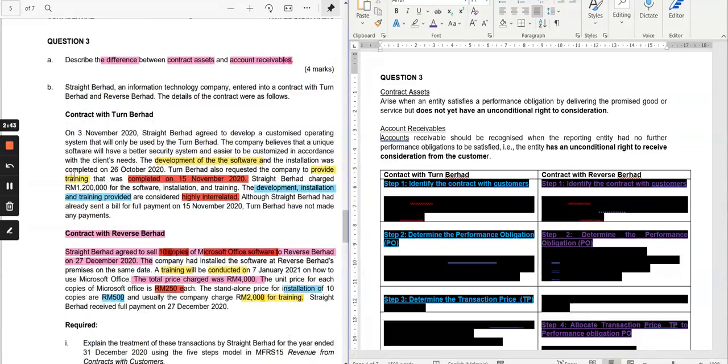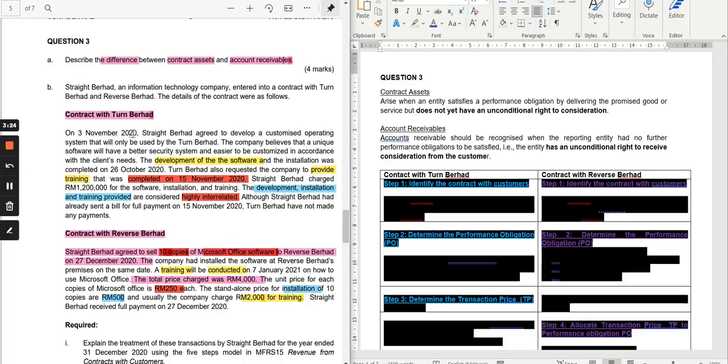Next, let us look at this scenario-based question of Straight Berhad, which is an information technology company that entered into a contract with Turn Berhad and Reverse Berhad. So there are 2 different companies here, one is Turn, the other is Reverse. Let's look at what happened to Turn Berhad. You have 2 different companies, but one seller.